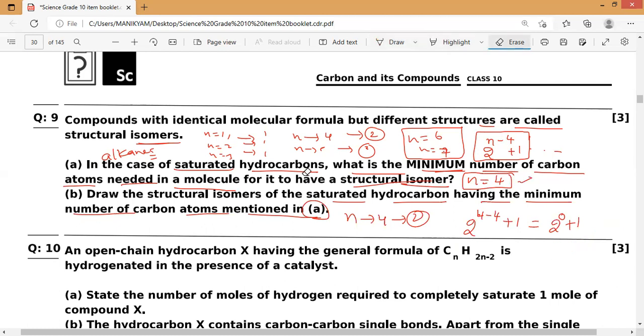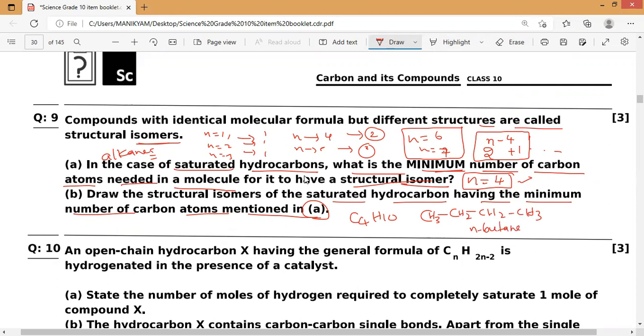So let us form the 2 isomers of this one. Either it will come or not, we'll verify. I think you are all very familiar already. One is straight chain. So n is equals to 4, butane it is, C4H10. All straight chain, so you can draw it like CH3, CH2, CH2 and CH3. So there is the first one. The name of this one is n-butane.